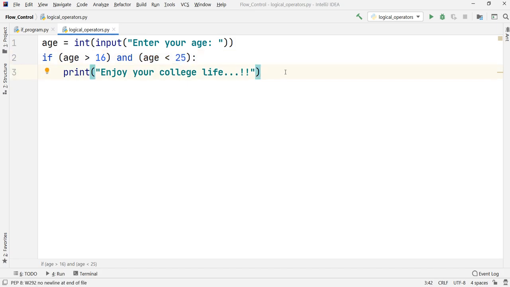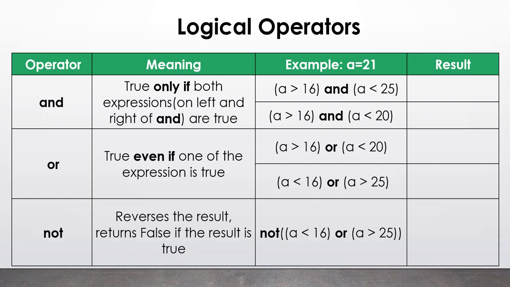Let us see what logical operators are quickly. Let us understand the different logical operators that are supported by Python and which we can use to set up our if conditions, or elif. One is the AND operator that we have already used. Another one is the OR operator, and the last one is the NOT operator. Let us see one by one what those are and how they can be used. First is the AND operator.